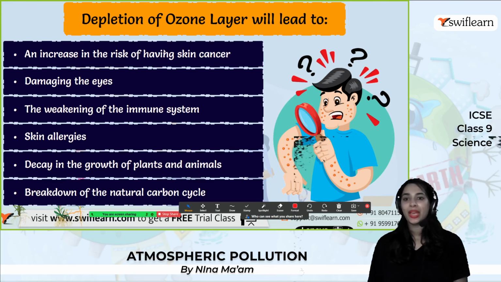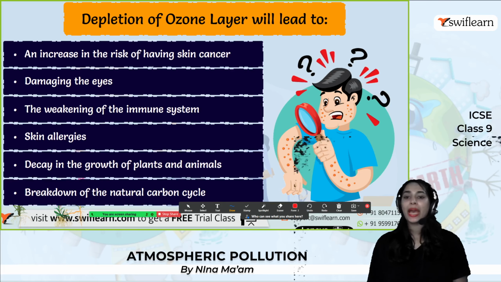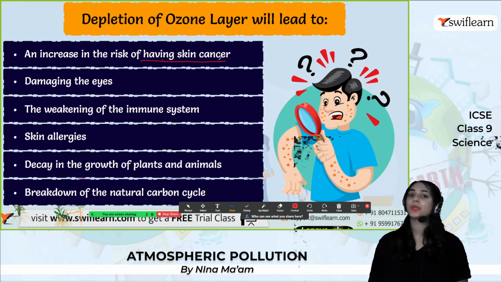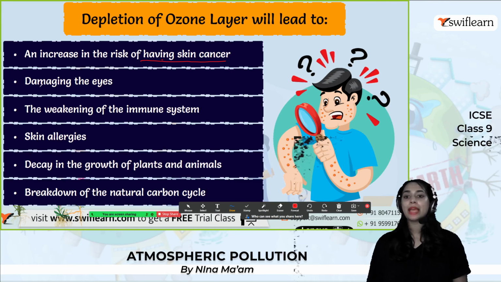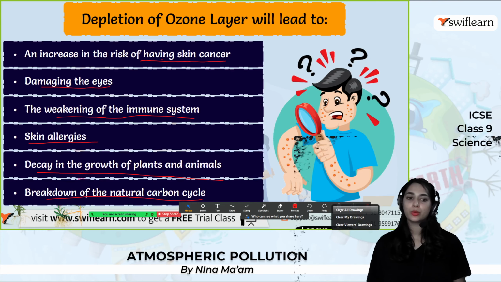All right. And depletion of the ozone layer will lead to an increase in the risk of skin cancer due to the higher radiations from the sun, damaging the eyes, weakening of the immune system, skin allergies, decay in the growth of plants and animals, and breakdown of the natural carbon cycle. So these are the results of the depletion of the ozone layer.